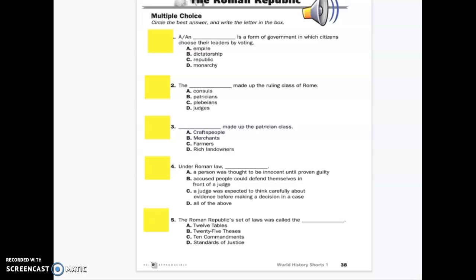Multiple choice. Type the letter in the yellow box for the correct answer.